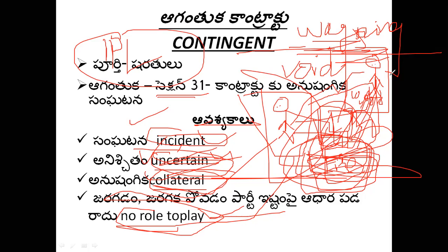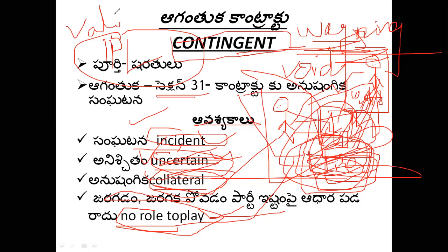That is why in newspapers we see that an IPL betting racket has been busted by the police. The police have arrested those involved in IPL betting or any other betting. That is illegal activity, barred by the law of the land, whereas contingent contracts are valid contracts.